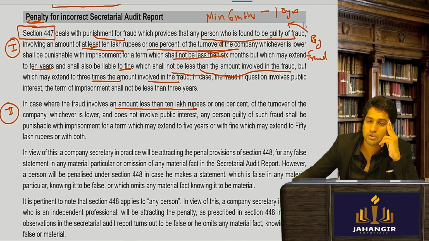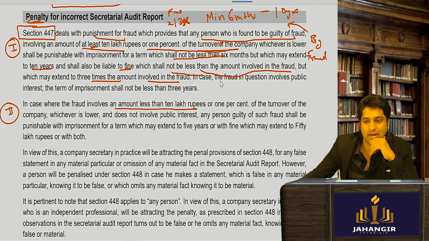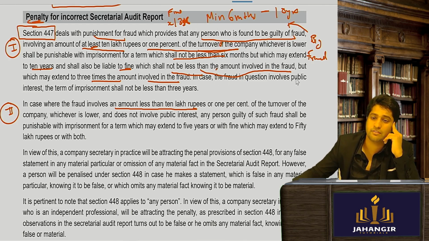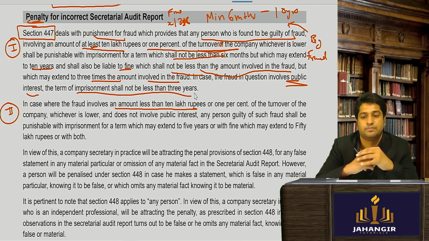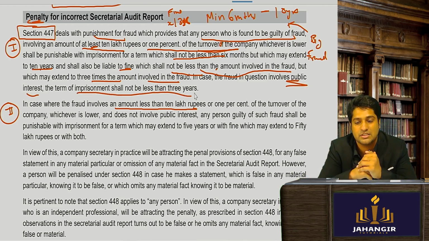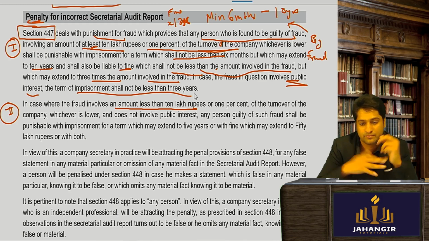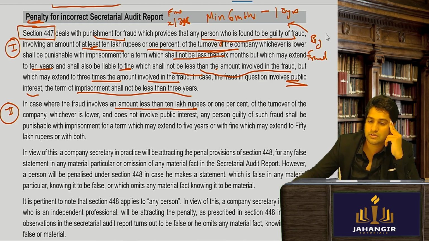in the fraud. So can I say जो penalty है, जो fine भी लग रहा है, it could be x or 3x. Yes, sir. X is the amount of fraud that you have done. And if it involves public interest, then the imprisonment shall not be less than 3 years. So very heavy penalties, yes or no? Yes, sir.